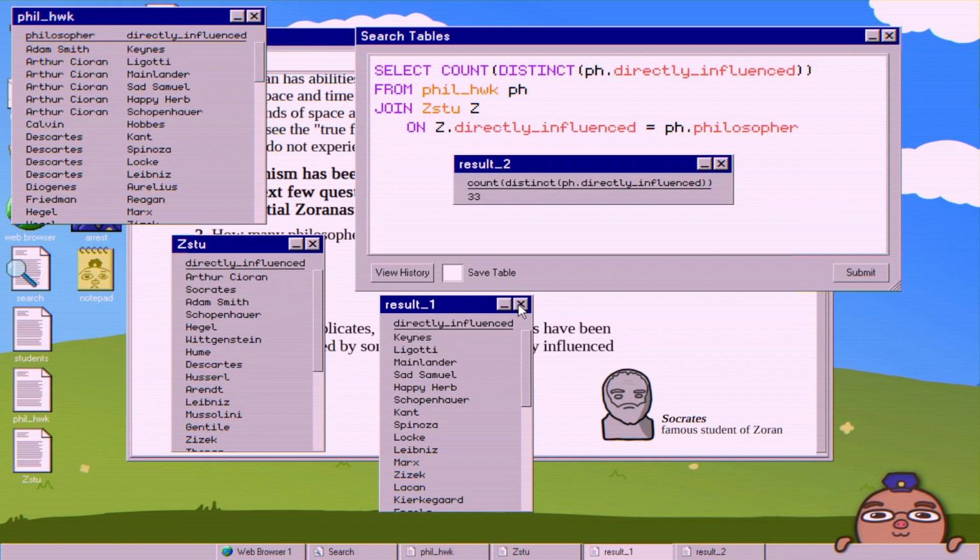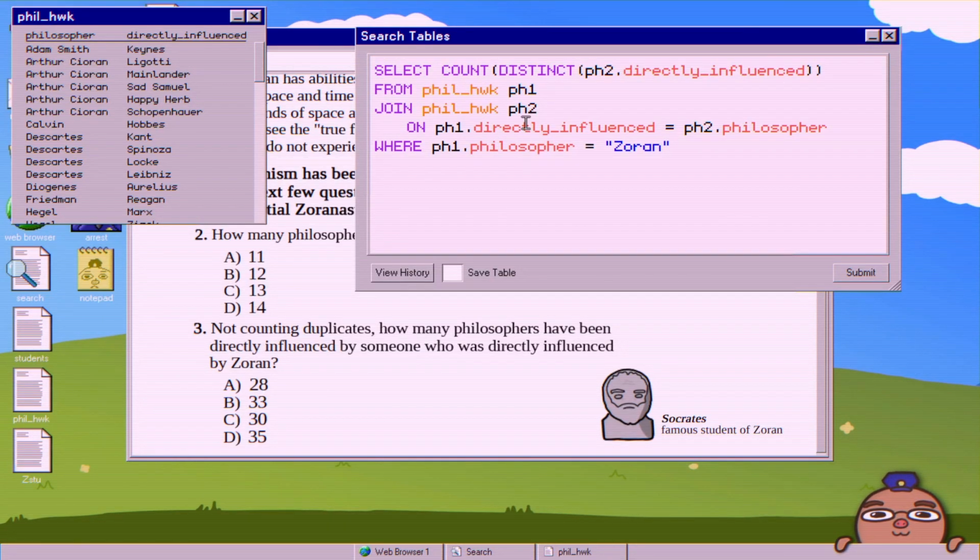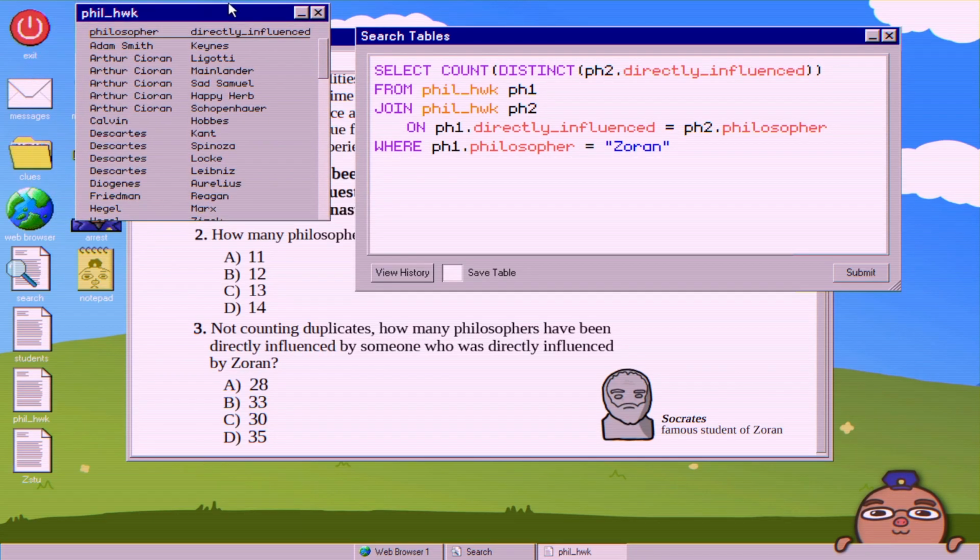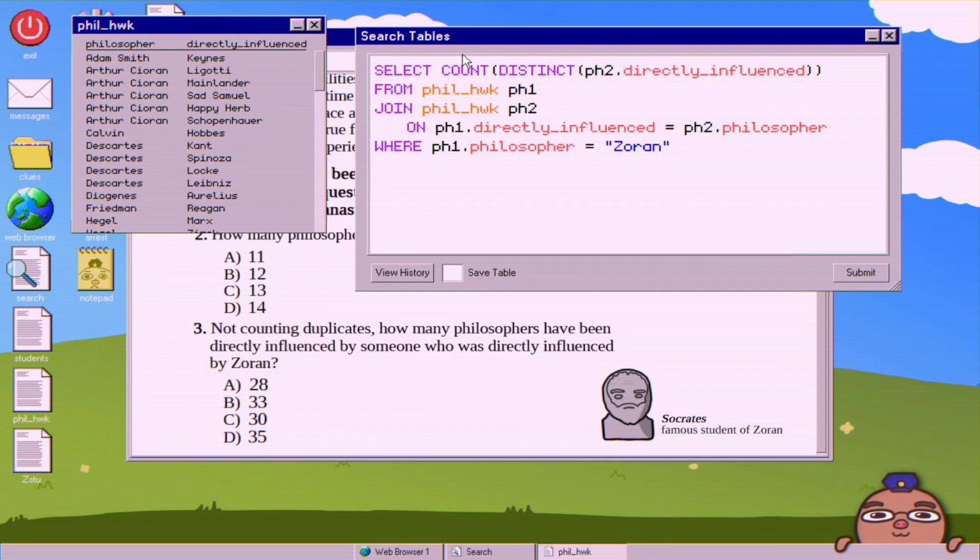Now I'm going to do my best to explain how to do a self-join in this. So what I've set up here is essentially the same information I just told you, but in a more succinct scripted way. So we have here, we are joining the philosophy homework to itself, and we are telling it that the directly influenced from the first philosophy table is going to equal the philosopher column from the second philosophy table. So again, the self-join is essentially taking a table, copying it, and then overlaying the information that you want. However, you need to be very specific in what it is that you want to generate.